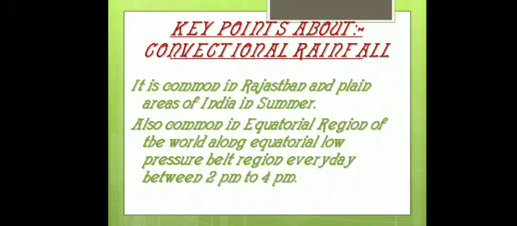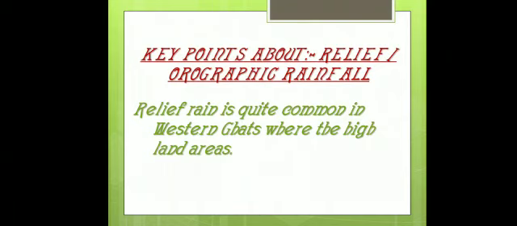Now there are some points which we have to learn. First, convectional rainfall is common in Rajasthan and plain areas of India in summer. It is also common in the equatorial region of the world along the equatorial low pressure belt every day between 2 pm and 4 pm. Means the equatorial belt receives rainfall daily between 2 and 4 pm. Next, orographic rainfall is quite common in the Western Ghats where the highland areas are located.